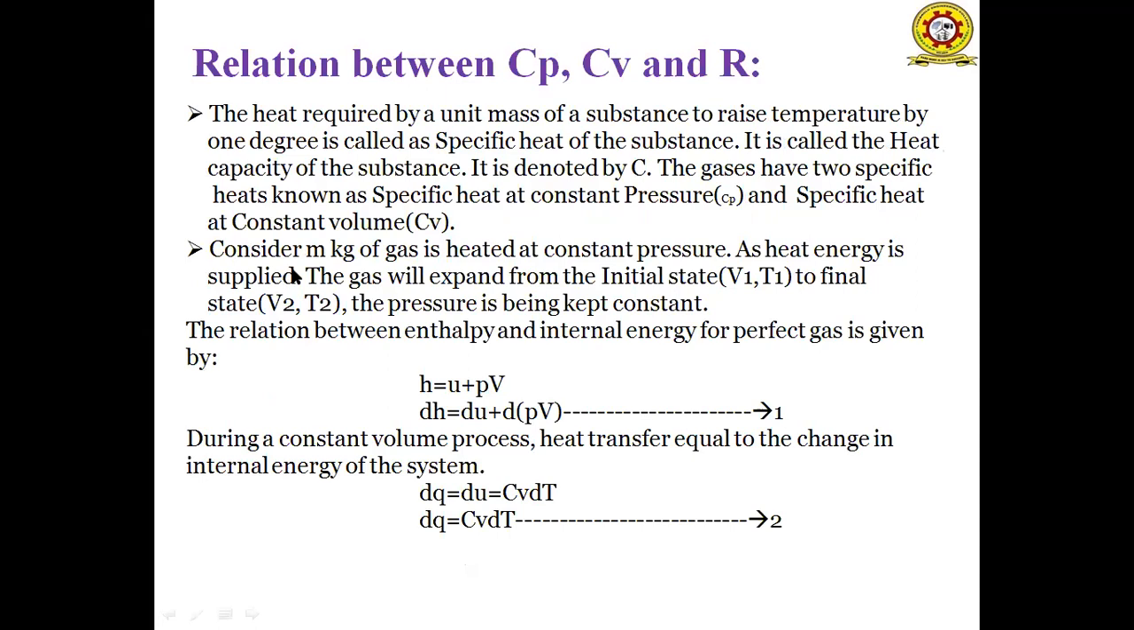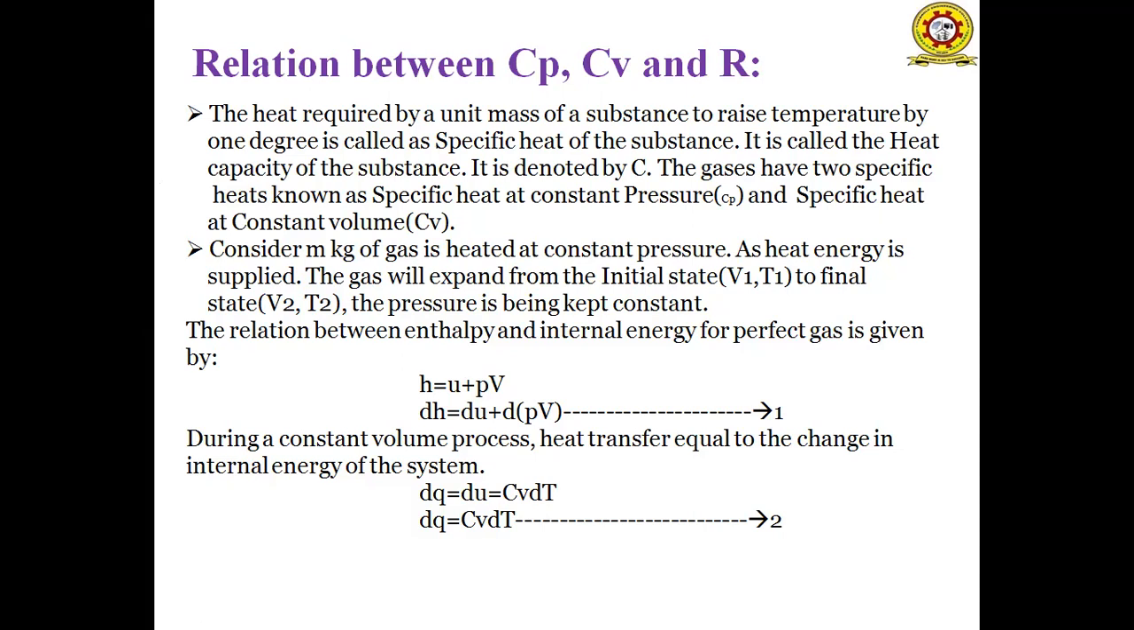Next, the relation between Cp, Cv and R. The heat required by a unit mass of a substance to raise the temperature by 1 degree is called the specific heat of the substance. The specific heat of a substance is also called the heat capacity. So the heat capacity of a gas can be broadly classified into two types: specific heat of a gas at constant pressure, Cp, and specific heat of a gas at constant volume, Cv.